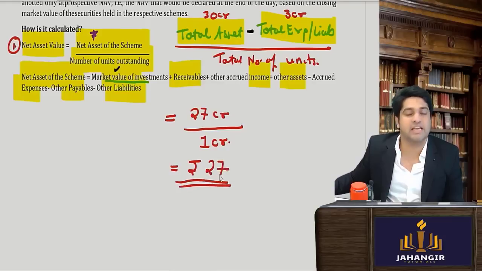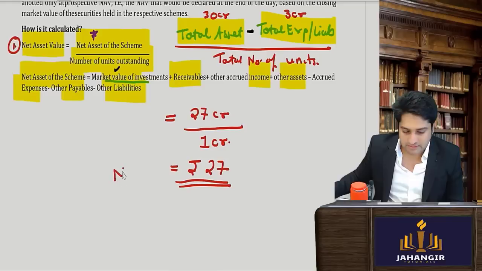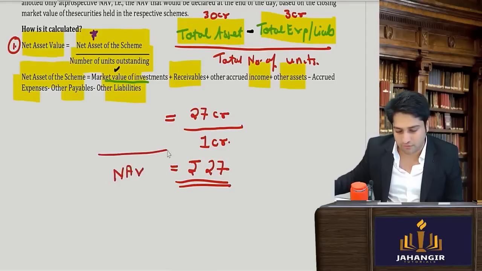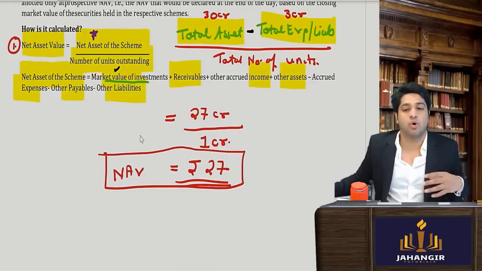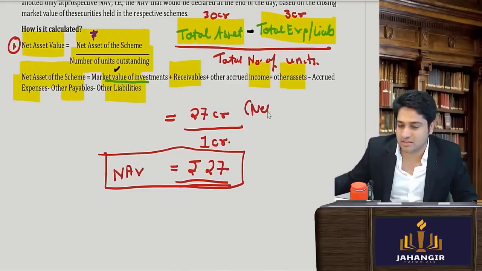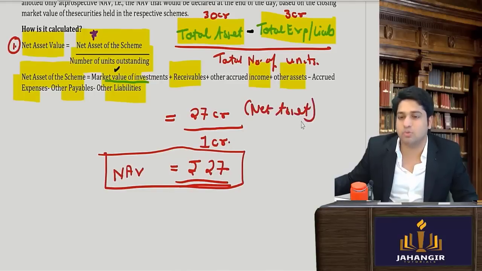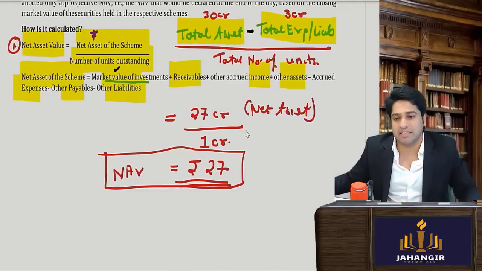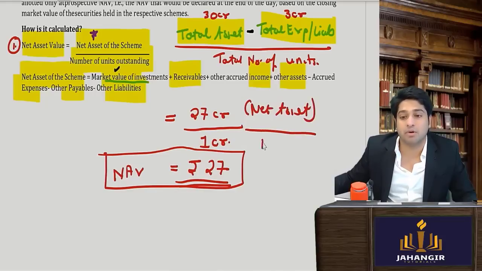27 rupees. Yes or no? This is your NAV for the day. Clear till here? So what is the NAV? NAV is nothing but the net assets, where you take all the assets minus the liabilities and divide by the number of outstanding units.